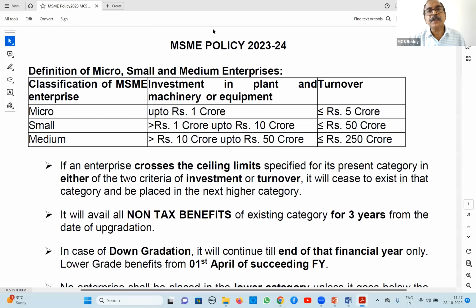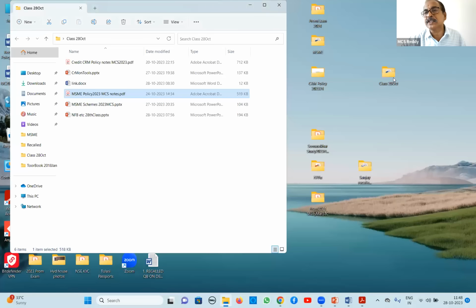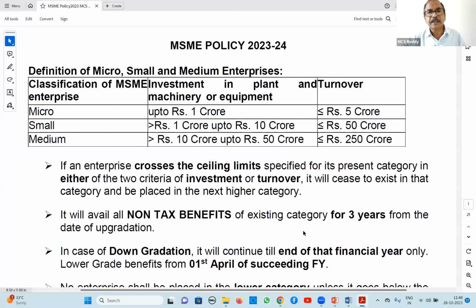Next, in the MSME policy also, I will provide the slides after class. Whatever I prepared, I have already shared with Krishnan sir. Again, I will share after this class whatever I have taught today. I have kept a separate folder for today's class. All of it I will provide after class.